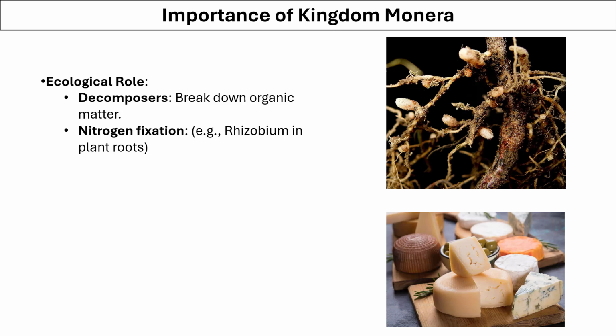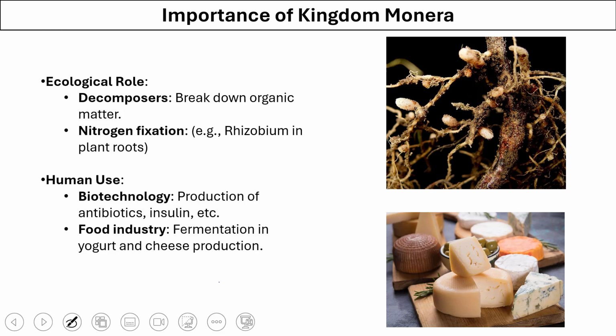There are several important key roles that bacteria, or the members of kingdom Monera, play around us. For example, their ecological role. They are the natural decomposers. They break down organic material around us. They also help in fixing nitrogen, like the rhizobium in the plant roots. Bacteria can be engineered to produce different kinds of antibiotics and even hormones like insulin. They are also used in industry for the process of fermentation to make yogurt and cheese. Now we will study some important bacterial diseases.